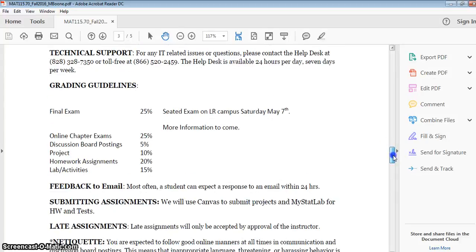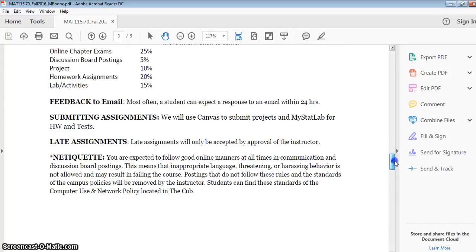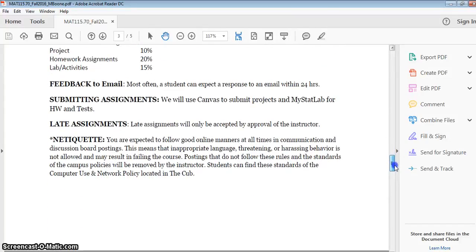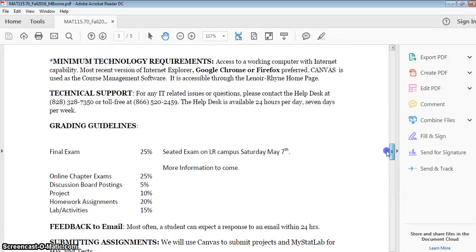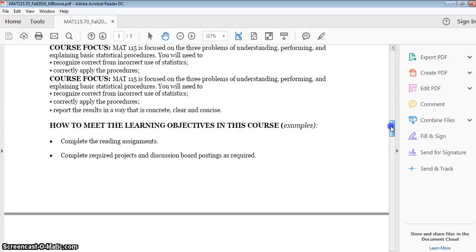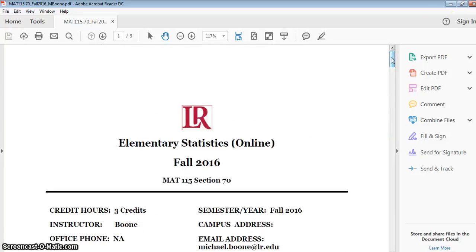Please make sure you email me. That's a great way to communicate. And so just give some information that you need to read through. But again, main thing, we will have a seated exam. And again, I will change this to Saturday, December 10th is the date I'm looking for.